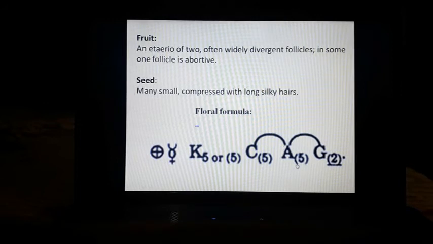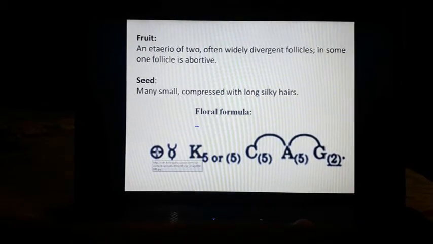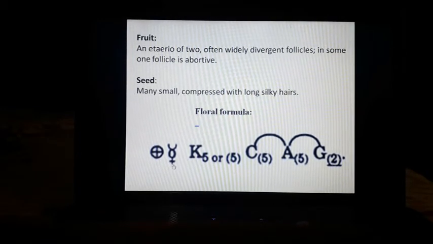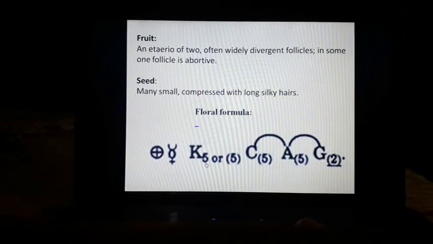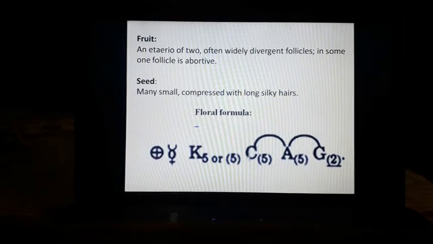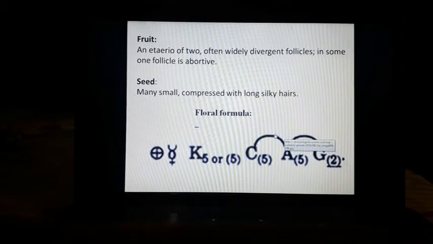hairs. So this is the floral formula of the family, in which we can clearly see that the flowers are actinomorphic. This symbol represents that it is hermaphrodite. This is calyx, which is 5 in the free form, or in the fused form; these brackets represent that sepals may be fused. This is the corolla, which is 5 in number, and these brackets represent that the corolla is fused. This symbol also shows the fusion, the corolla fusion with the androecium.